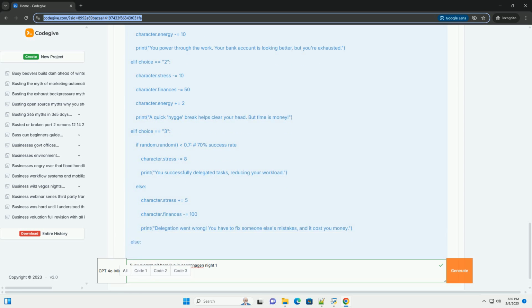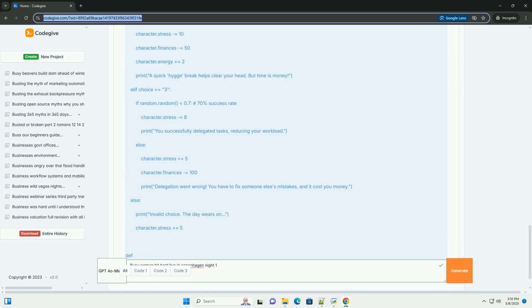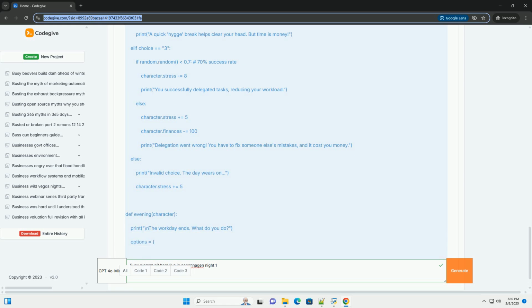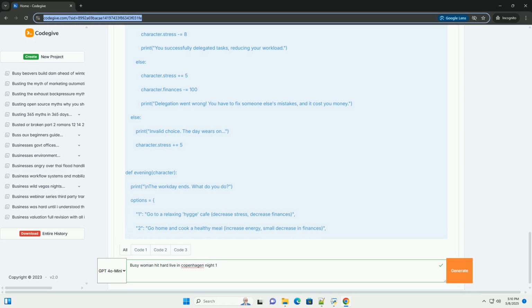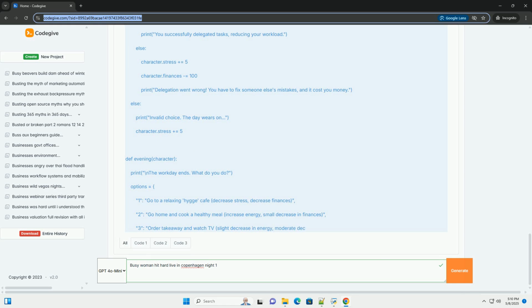3. Live in Copenhagen sets a specific location. Copenhagen has a particular cultural ambience, a mix of Scandinavian design, a focus on work/life balance, though perhaps not for this woman, social democracy, and a vibrant urban environment. This also could imply some of the problems Copenhagen can have, such as issues for immigrants or the poor. 4. Night 1 indicates the start of a narrative or experience, perhaps a turning point. It suggests that events will unfold over subsequent nights.